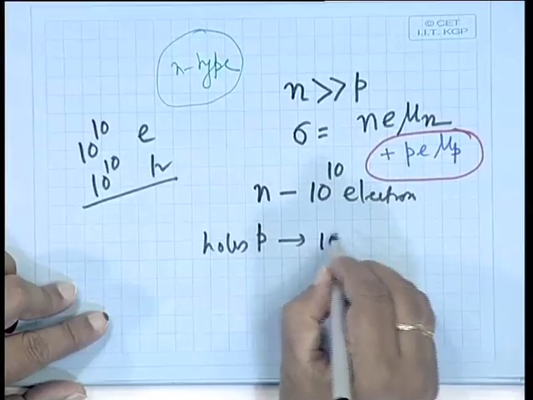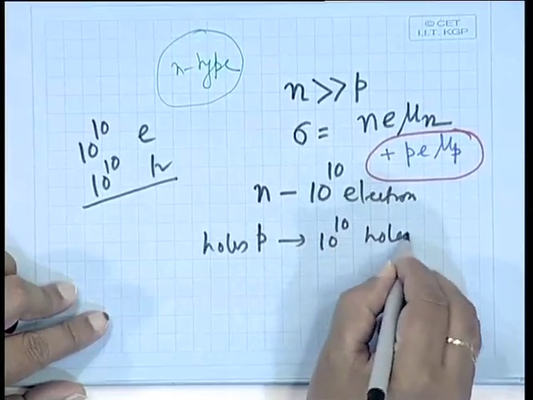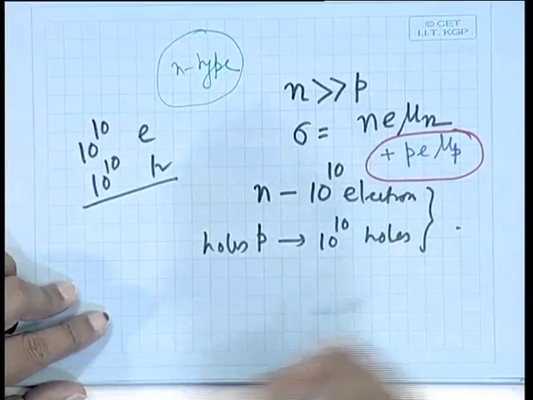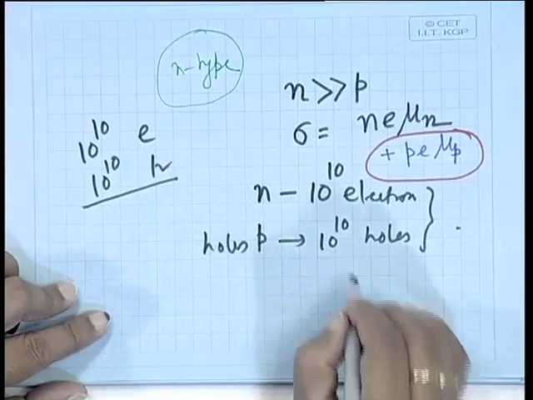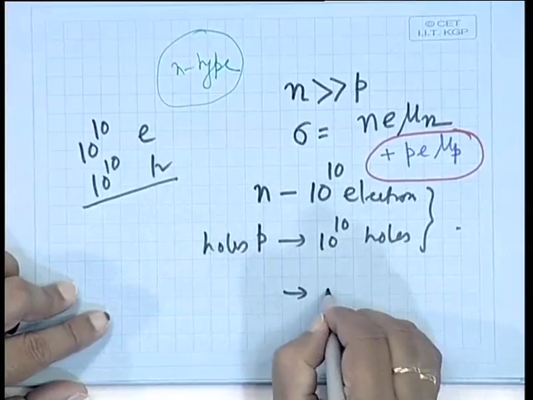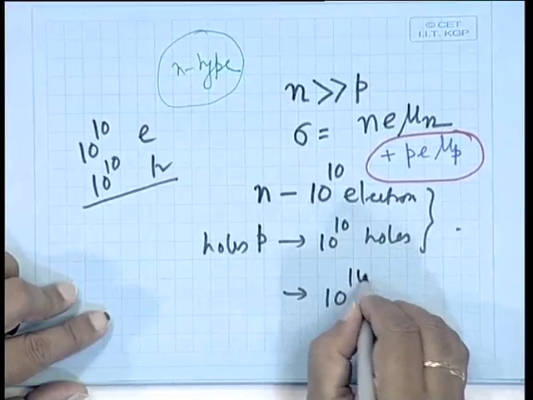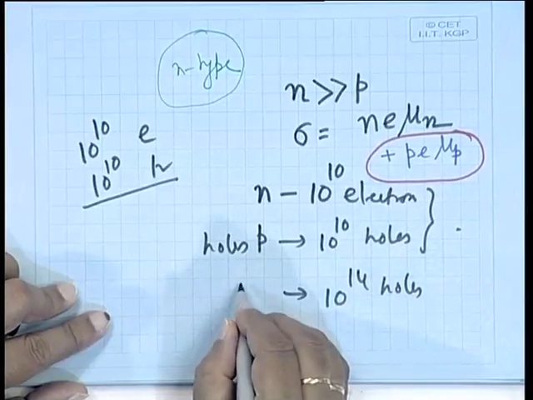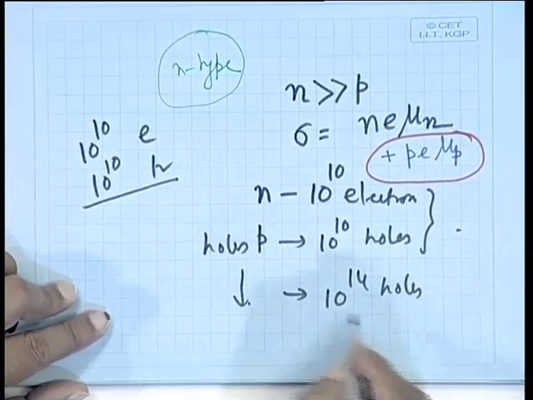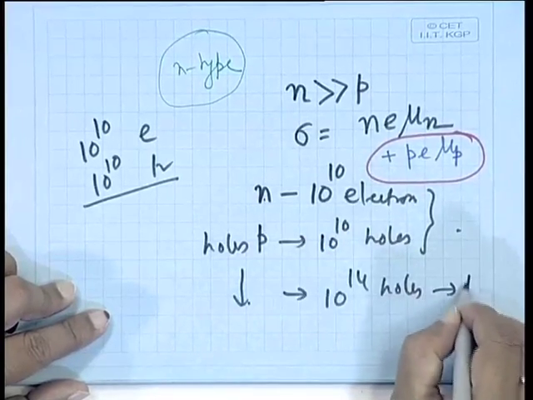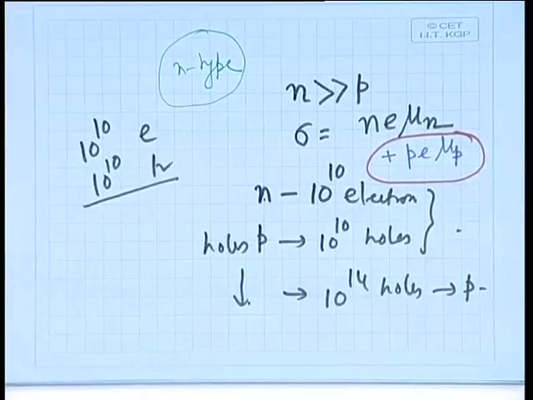First, these 10 to the power 10 holes will make it neutral, and then, say 10 to the power 14 holes, if you go on adding holes, from n type it will become p type. So, compensation in semiconductors is possible.